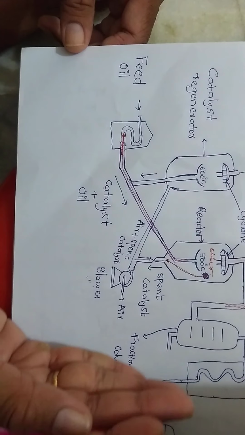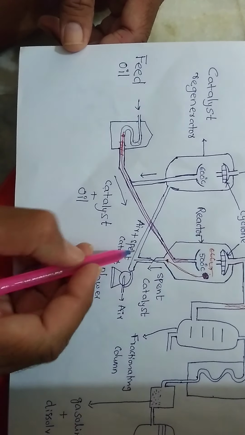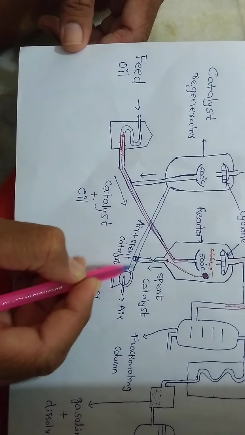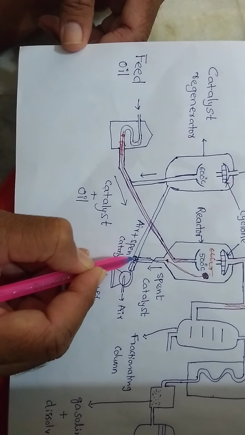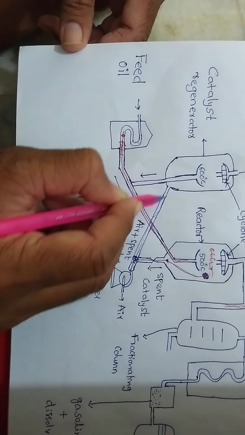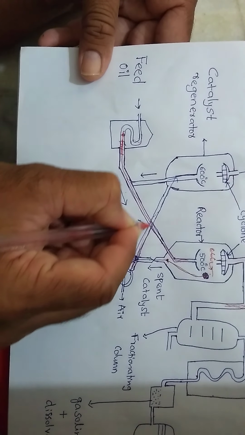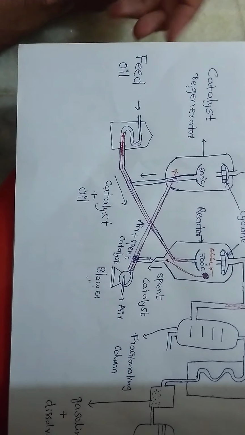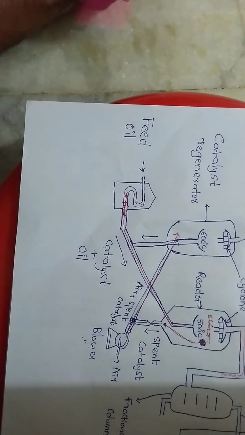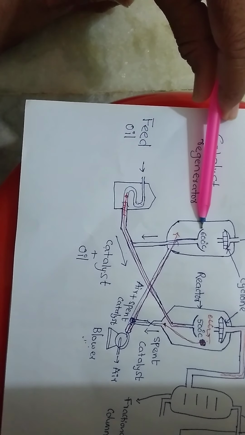We are passing the air at a particular pressure. The catalyst may settle here. Automatically this air pressure pushes the deactivated catalyst into the regenerator, right? Now automatically what happens, the regenerator is maintained at 600 degrees centigrade.